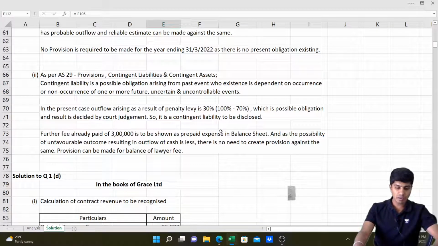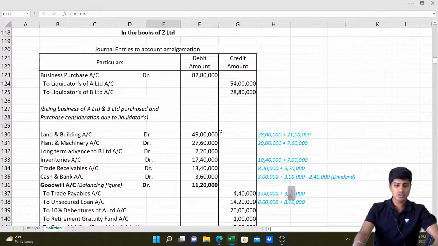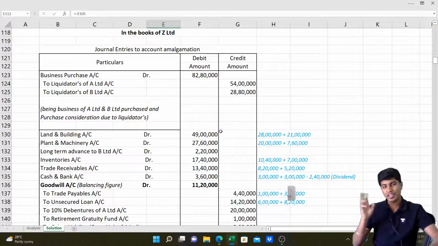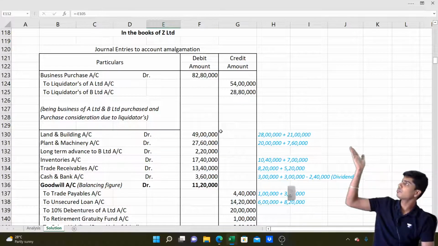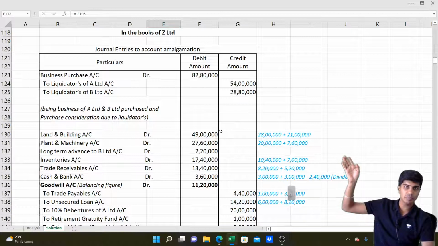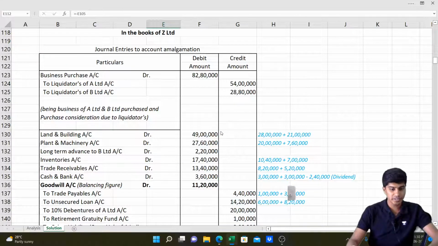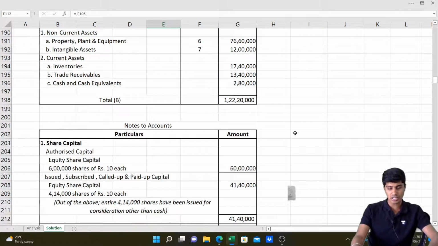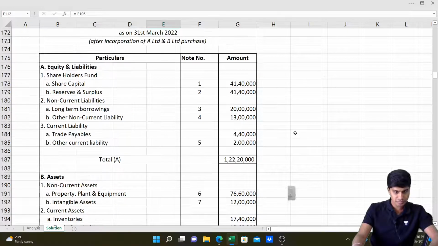In Z Limited, entry number 1 will be for purchase of the business. So we will write business purchase account debit for acquisition of the business of A Limited and B Limited. You have to settle the consideration to liquidators of A Limited and liquidators of B Limited. So that's the reason, my friends, you write the entry: business purchase account debit to liquidators of A, to liquidators of B. Now, how much amount should you be writing there? You should be debiting the purchase consideration there. So purchase consideration, one second.